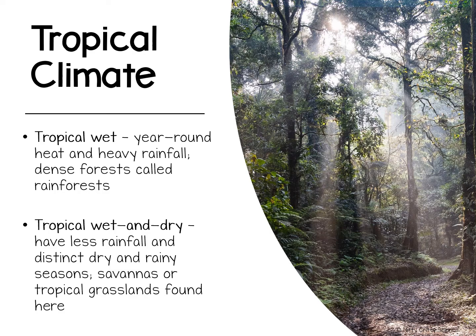The tropics have 2 types of rainy climates, tropical wet and tropical wet and dry. Tropical wet climates have year-round heat and heavy rainfall. Dense forests grow in tropical wet climates. Rainforests are forests with large amounts of rainfall year-round. Now, tropical wet and dry climates have less rainfall, with a distinct dry and rainy season. Tropical grasslands called savannas are found in tropical wet and dry climates.